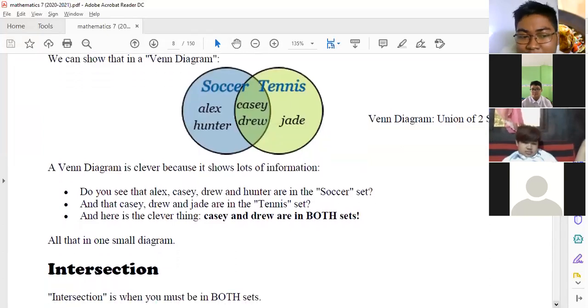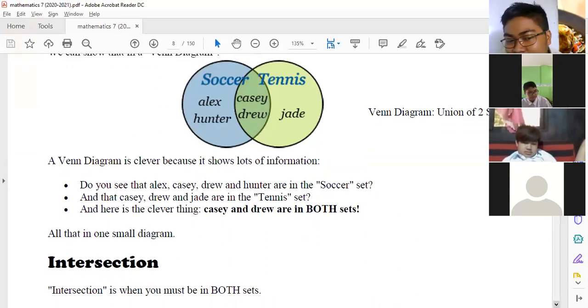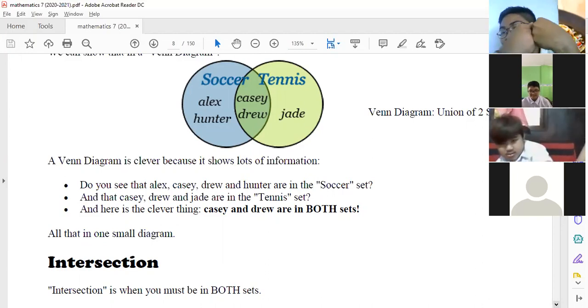So, all that in one small diagram. So lahat ng itong dalawang circle na to is called Venn diagram. It is the union of two sets. Nakukuha na susundan? Yes, sir. So basta kapag union, pinag-combine. This is the first set. This is the second set. Pinag-combine. That is the union.